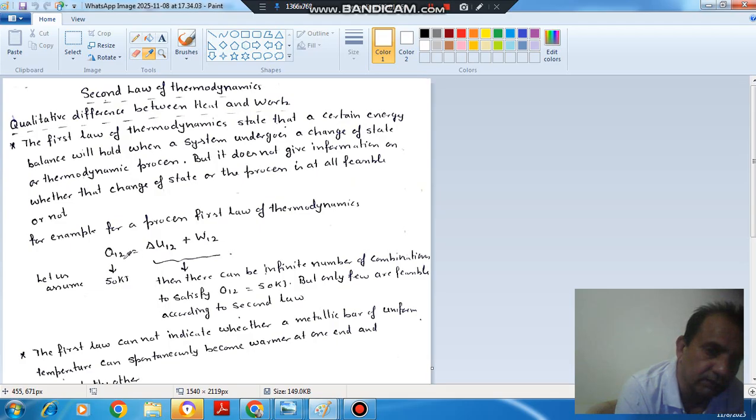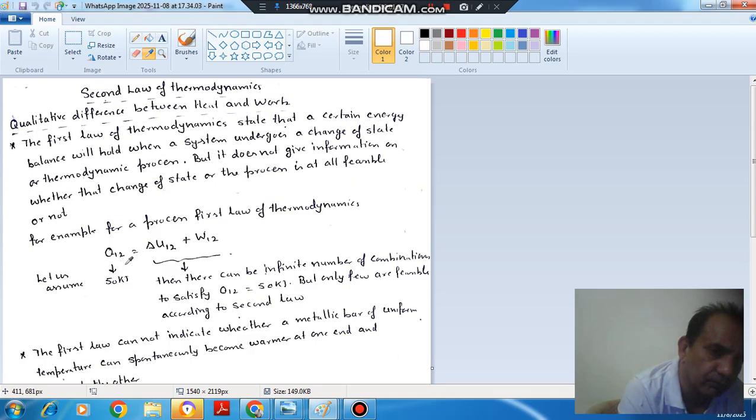according to first law, this is your energy balance, 50 kilojoule here and 50 kilojoule here. But all the combinations are not possible. Some combinations are possible. So that is given by your second law. First law tells that energy will remain conserved.